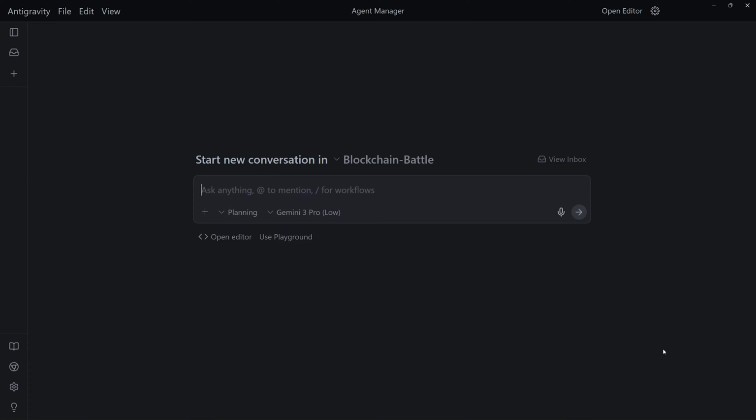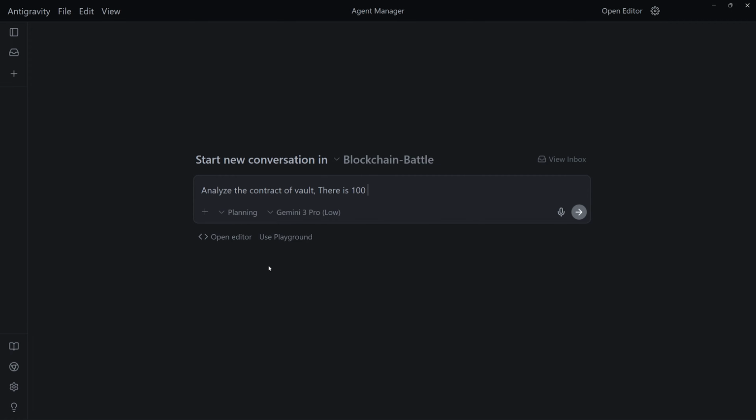So the bank has been built. We think it's safe. Now we are bringing in the breaker. This agent that I'm working with has one simple job: read the code, find the mistake, hack the smart contract, and take the whole money. So let's go ahead and give it a prompt. I'm going to say: analyze the contract of Vault.